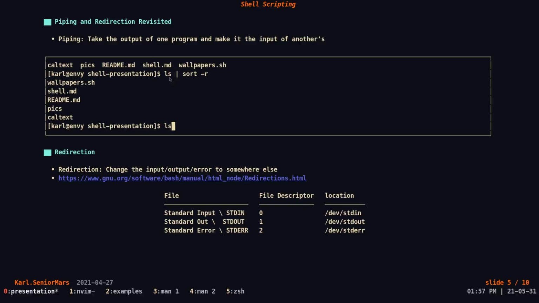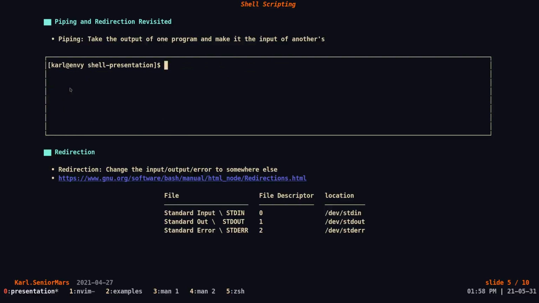The way we're going to do this is ls, pipe sort -r, and then another command called tr, a utility that allows us to do something like this: we do lower and then upper. It's going to take every character and make it the uppercase version of it. Now that we run it, as you can see, we have a capitalized reverse order. And that's one of the most basic examples of piping.